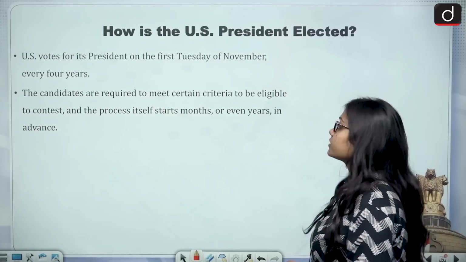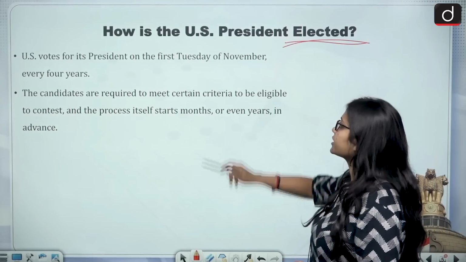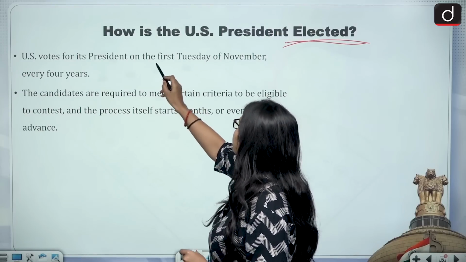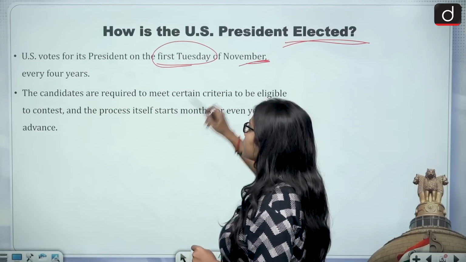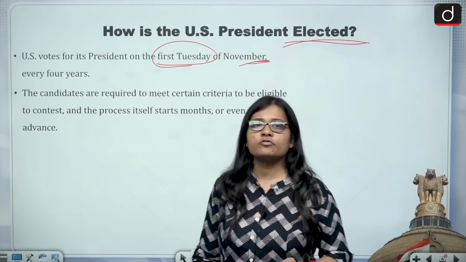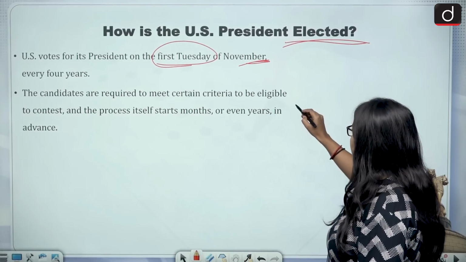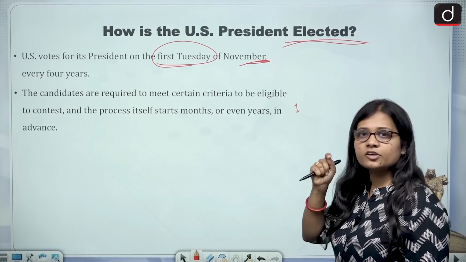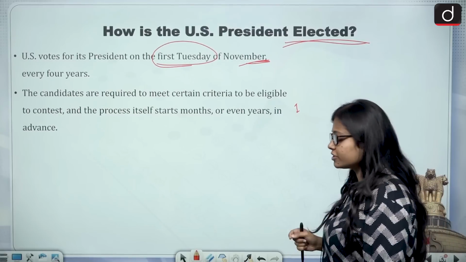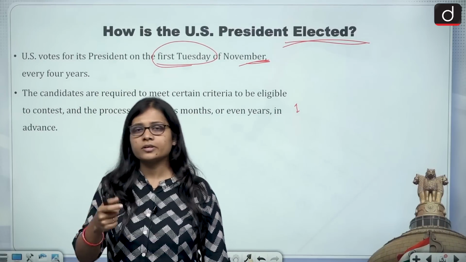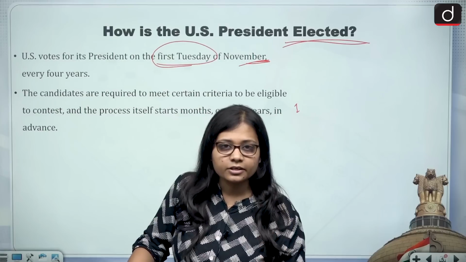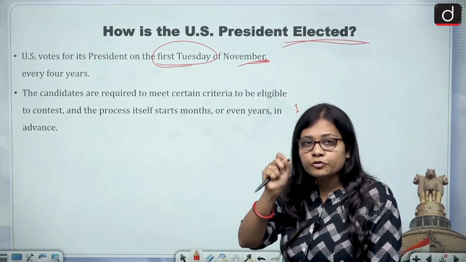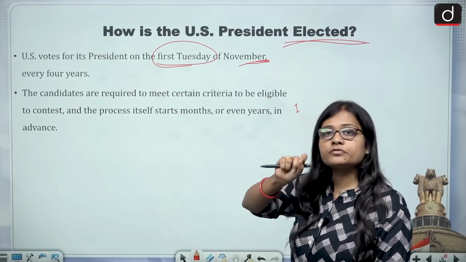Now let us know how the US president is elected. The United States votes for its president on the first Tuesday of November every 4 years. First Tuesday of November means the Tuesday which comes after the first Monday. Now this becomes difficult to understand, but this is fixed: the US votes for its president on the first Tuesday which comes after the first Monday.